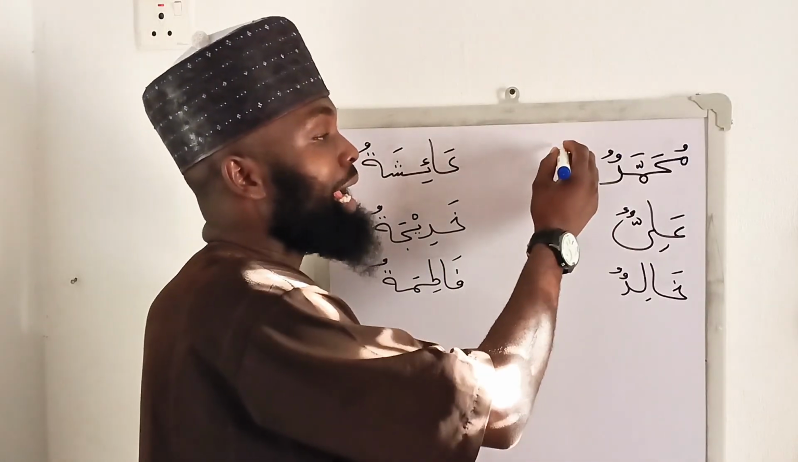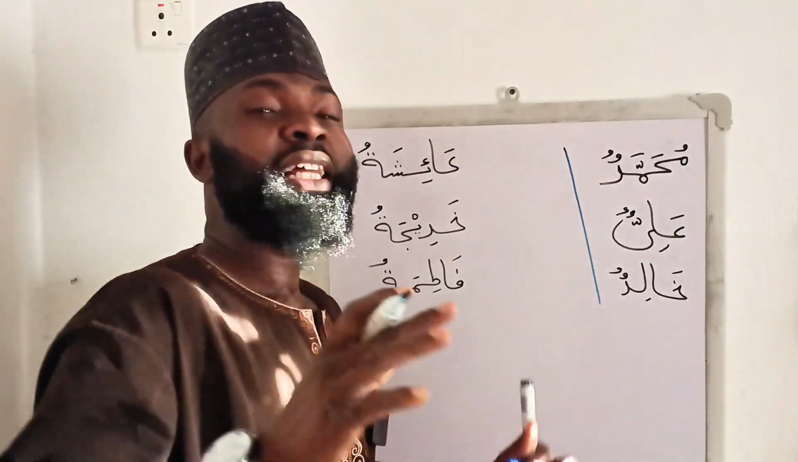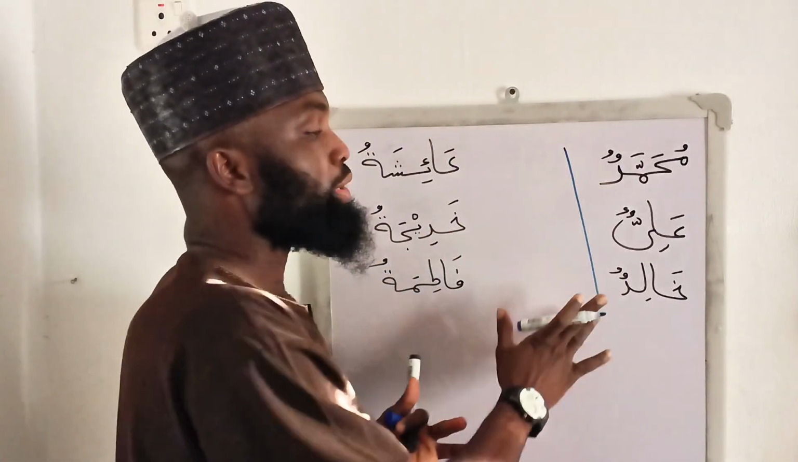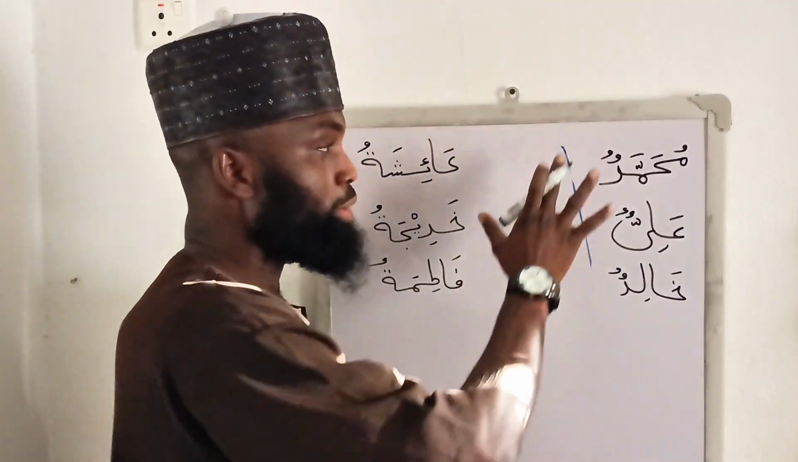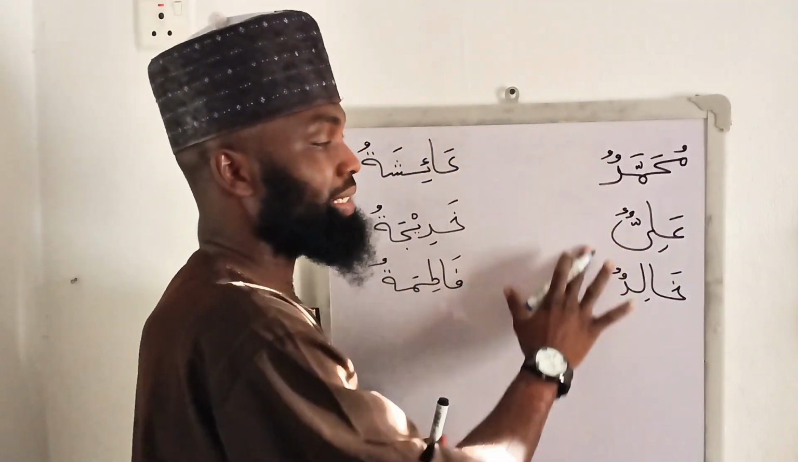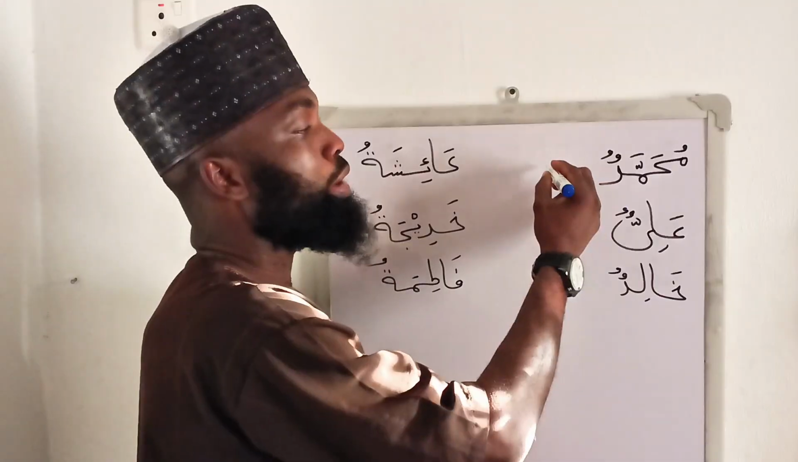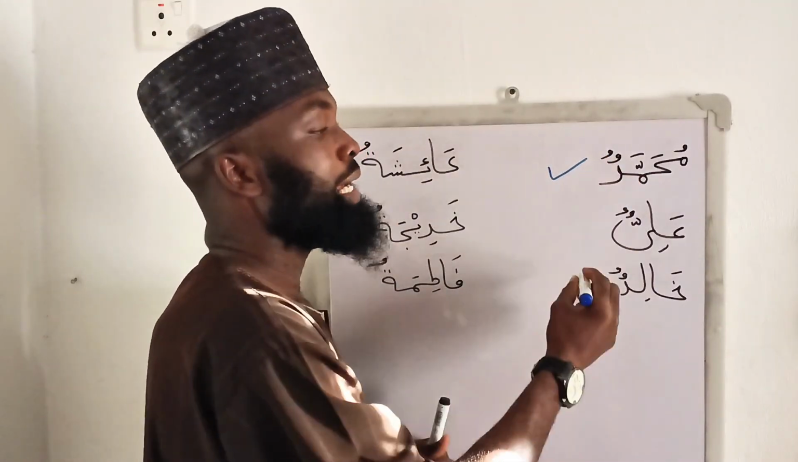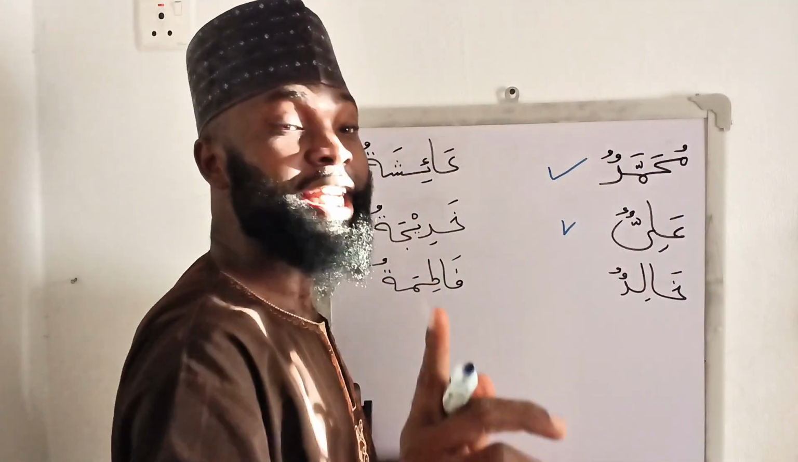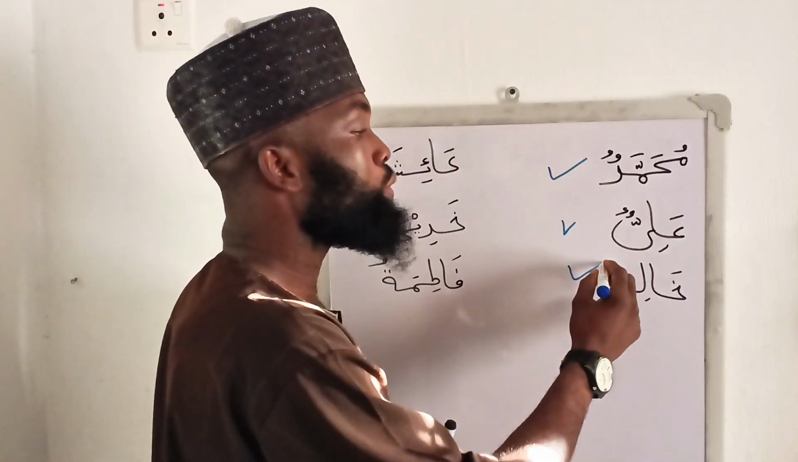Assalamu alaikum. At the end of this lesson, you would learn a lot about the names of males and names of females. First, let's pronounce these three names together. The first one, Muhammadun. You can see. The second, Aliyun. The third, Khalidun.